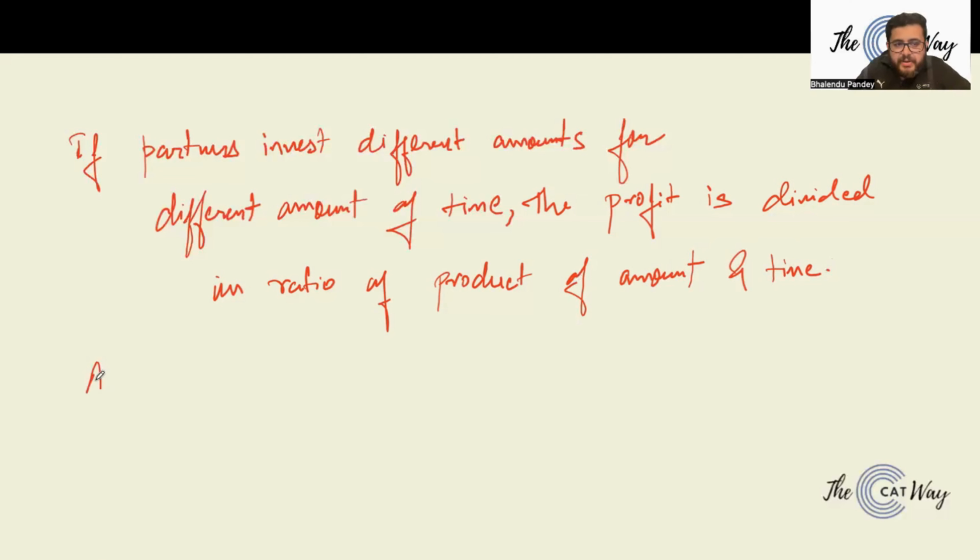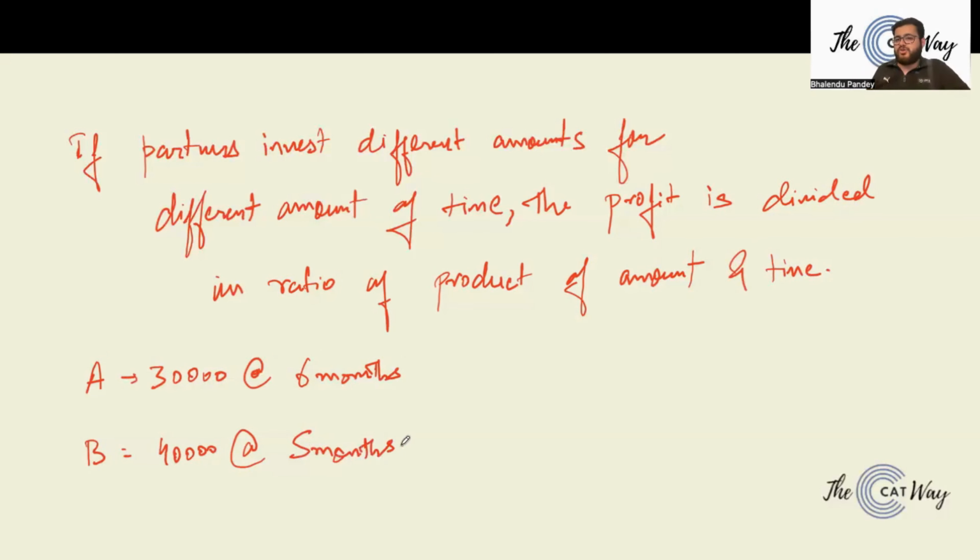So let's say, for example, A invested 30,000 rupees for 6 months, right? Whereas B invested 40,000 rupees for 5 months. So the amounts are different and their time frames are also different.